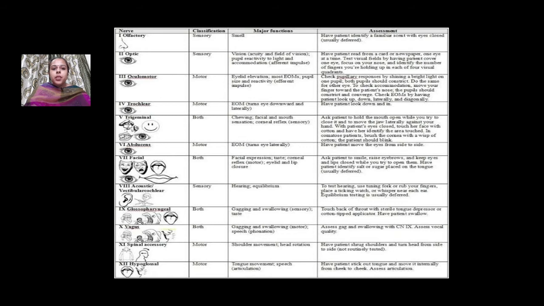Next is the seventh cranial nerve, the facial nerve, which is also a mixed nerve. In this, facial expressions are checked.